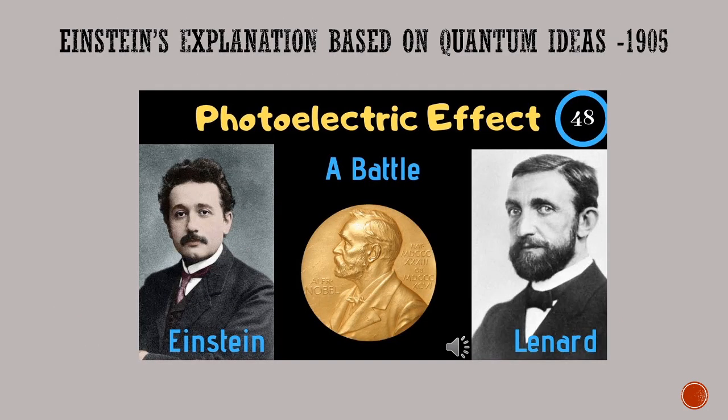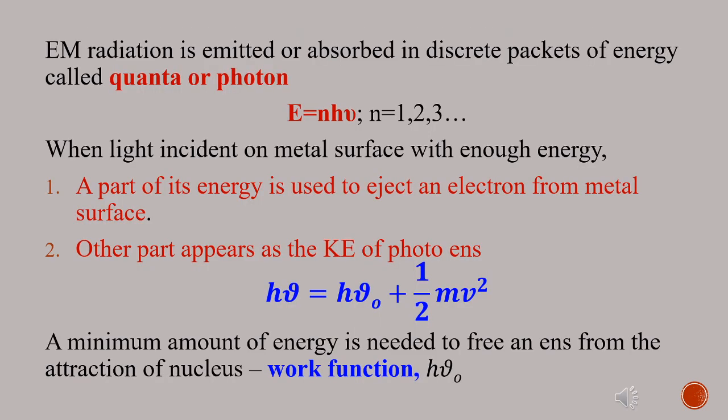In 1905, Albert Einstein successfully explained the photoelectric effect based on quantum ideas. This indeed led to a scientific war between Einstein and Leonhard, who was a strong supporter of Hitler. Albert Einstein explained the photoelectric effect on the basis of quantum mechanics. He assumed that electromagnetic radiation is emitted or absorbed in discrete packets of energy called quanta or photons. That is E equal to h nu, where h is the Planck's constant and nu is the frequency.